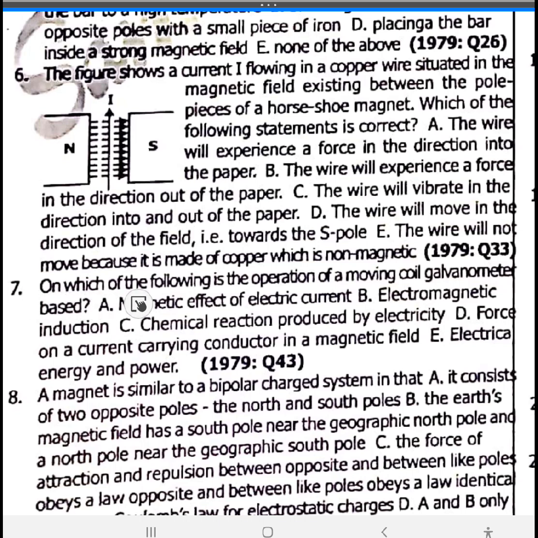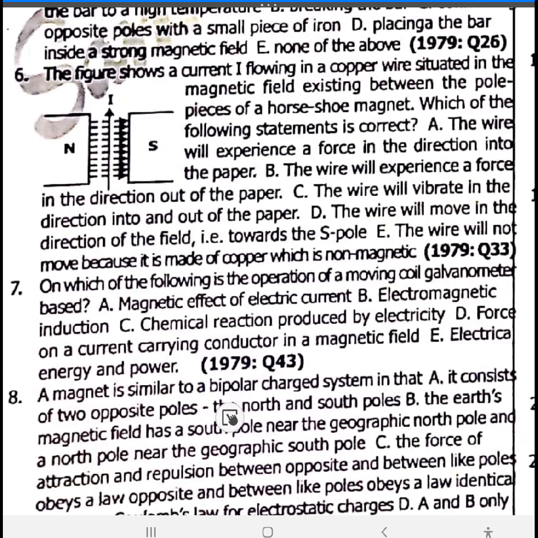7. On which of the following is the operation of a moving coil galvanometer based? A moving coil galvanometer is based on force on a current carrying conductor in a magnetic field. Option D. 8. A magnet is similar to a bipolar charge system in that it consists of